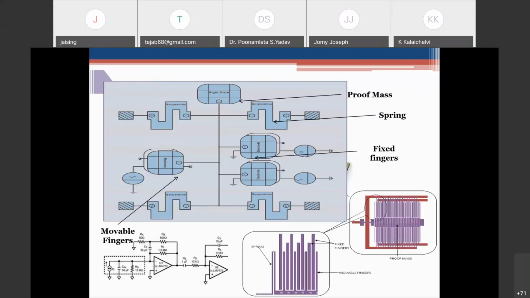So this is how the design looks in the Architect window. These are the different models that look like an actual device. You just pick up these rigid plates, serpentine spring, fixed fingers and moving fingers. There's a standard component library they have developed, and you can also connect the electrical circuit in the schematic itself and evaluate your device.